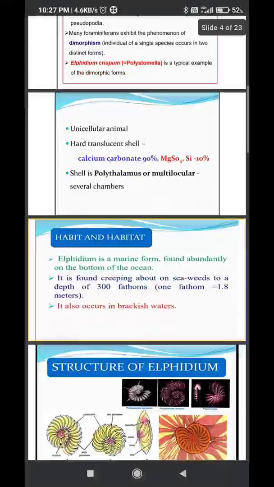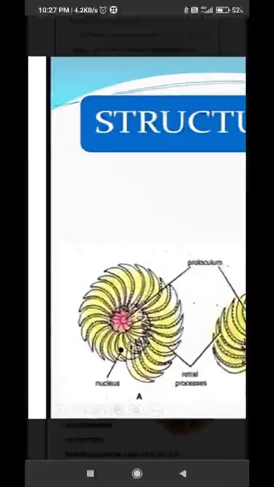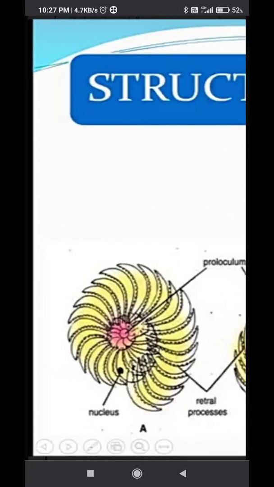So this is about habitat, and now we can see it diagrammatically. This is Polystomella, a microspheric form. Generally it has a proloculum, a high-edged chamber, and one chamber overlaps another. Each chamber has retral processes, and in this organism one nucleus is present.